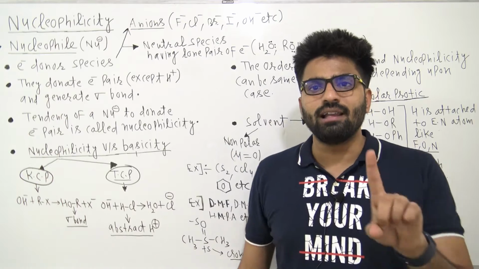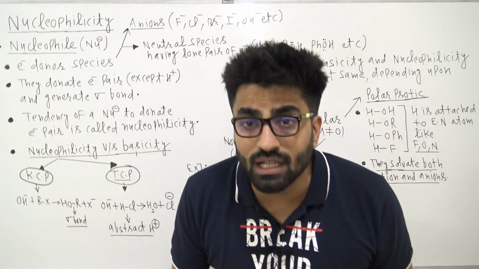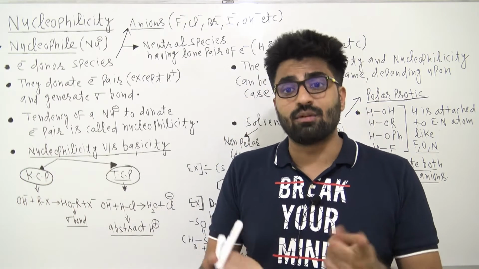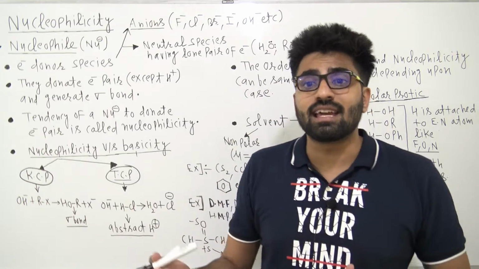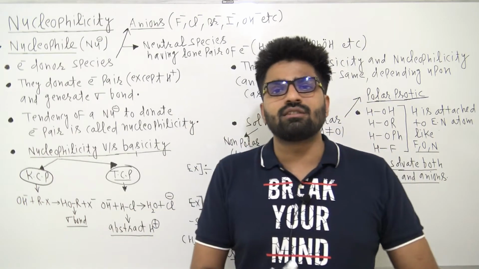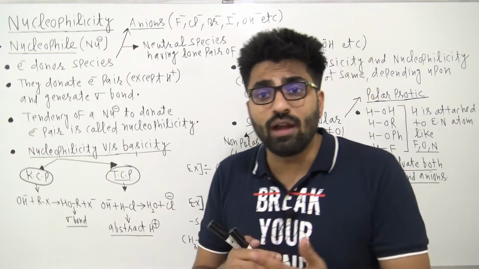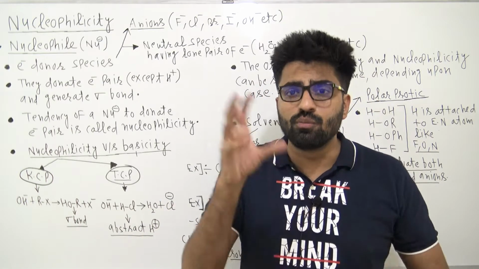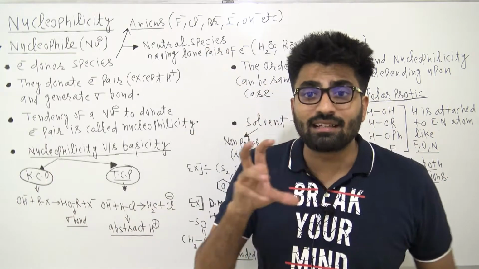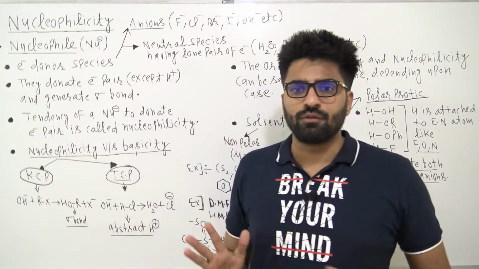So what are nucleophiles? Conclude with me. Nucleophiles are electron rich species. They are nucleus loving; that's why they are electron rich. And what kind of species can act as nucleophile? Anions can act as nucleophile, and neutral molecules having lone pair of electrons can also act as nucleophiles, right, guys? A lone pair of electrons on the central atom can act as nucleophile. So this is the meaning of nucleophile, right?